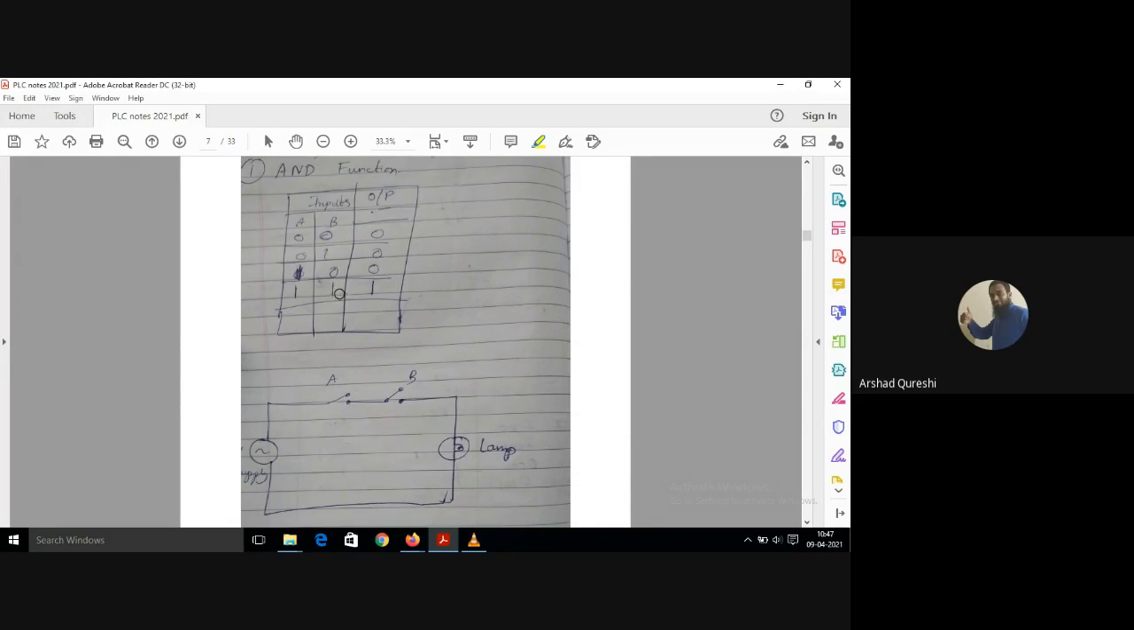Means when both the inputs are true, then you will get the output. When both are 1 1, you will get the output. So how do you design that? See, you have to put A and B both in series.